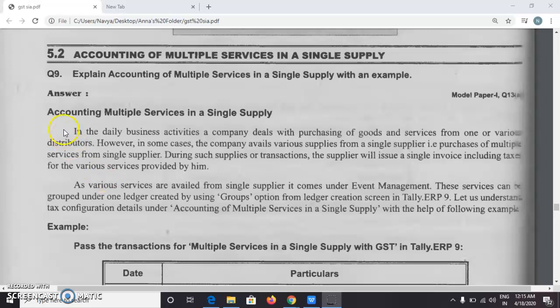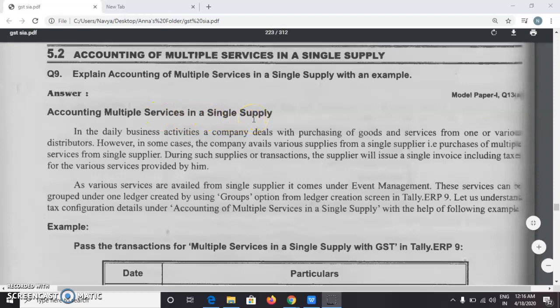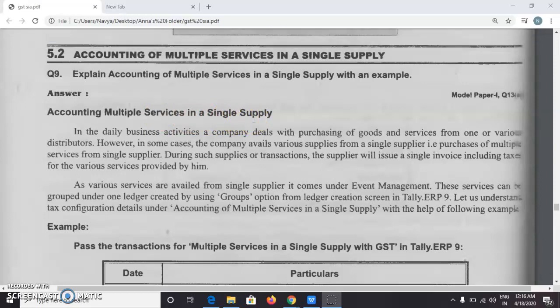Now we are going to discuss accounting of multiple services in a single entry. Explain accounting of multiple services in a single supply with an example. Accounting multiple services in a single supply. So previously we have done one supply or one goods. We are purchasing or selling only one product, or we are receiving only one service. But now we are discussing multiple services.